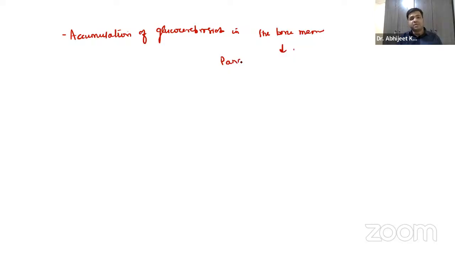Now imagine a condition where this glucocerebroside is getting accumulated in the bone marrow. If there is accumulation of glucocerebroside in the bone marrow, what will happen, guys? It causes pancytopenia, right? Decrease in the number of blood counts, decreased thrombocytes.